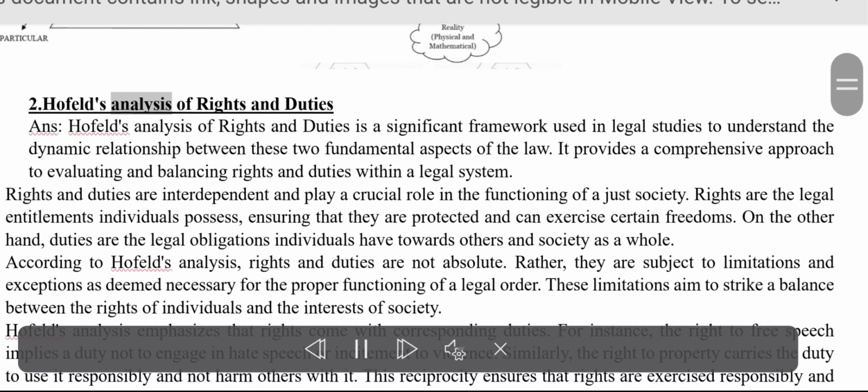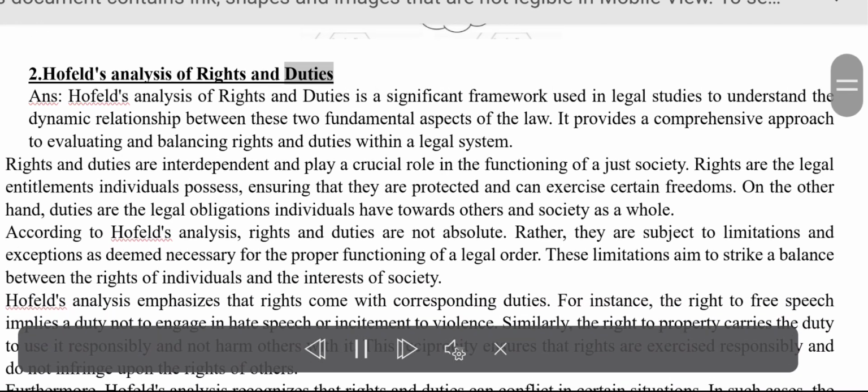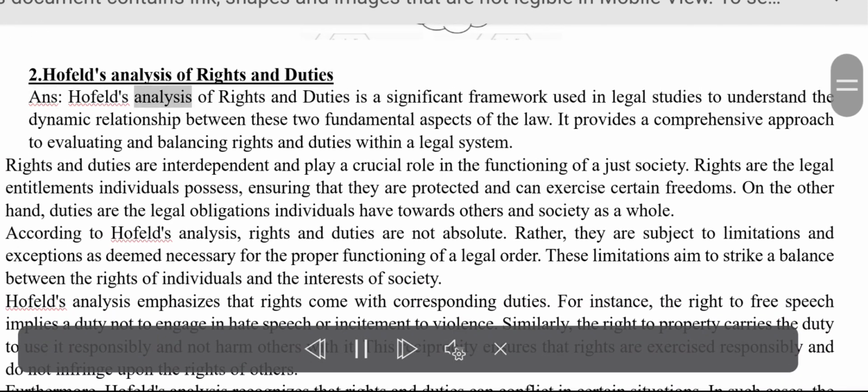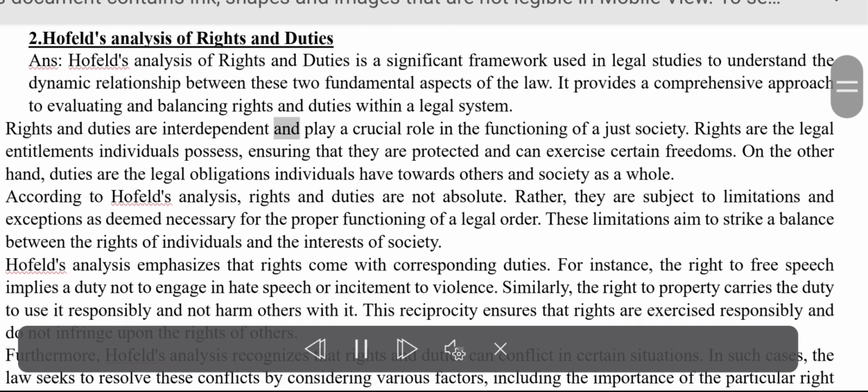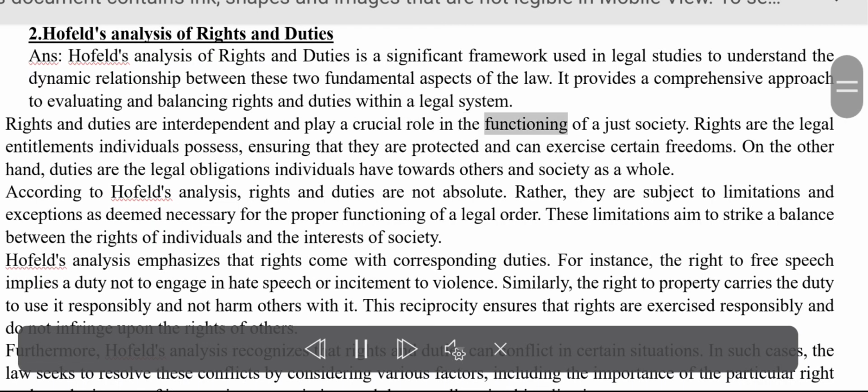2. Hohfeld's analysis of rights and duties. Ans. Hohfeld's analysis of rights and duties is a significant framework used in legal studies to understand the dynamic relationship between these two fundamental aspects of the law. It provides a comprehensive approach to evaluating and balancing rights and duties within a legal system. Rights and duties are interdependent and play a crucial role in the functioning of a just